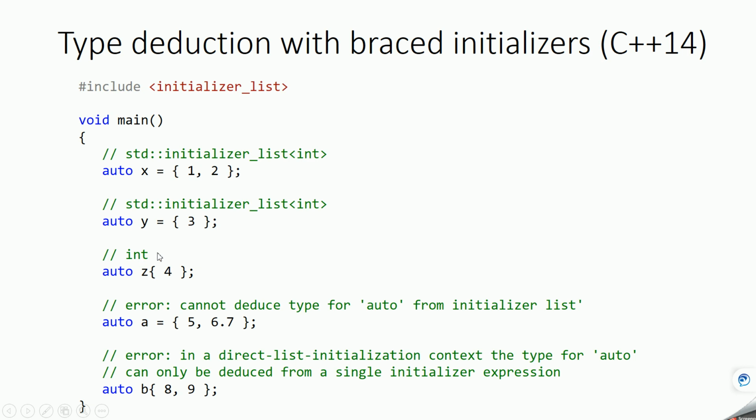But if you are assigning directly using braces instead of the assignment operator, it will be determined as integer. This line of code will give you an error because both types should be the same. It should be either decimal type or integer type. All values should be of the same type. And you cannot assign multiple values like this using braces. Okay.